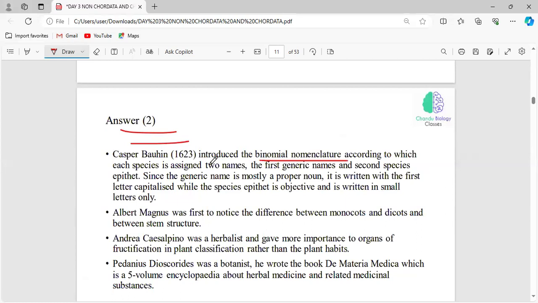Okay, and he is the one who assigned that 2 names have to be set up for the scientific name, because see what is the purpose of using this binomial nomenclature. See, for a particular species we have different vernacular names, that is local names according to their own state, according to the country, according to the nation, right? But in binomial nomenclature, for example, Homo sapiens for human, this Homo sapiens is the same in Tamil Nadu or Andhra Pradesh or Telangana, like that.